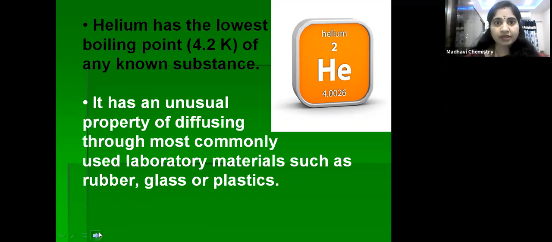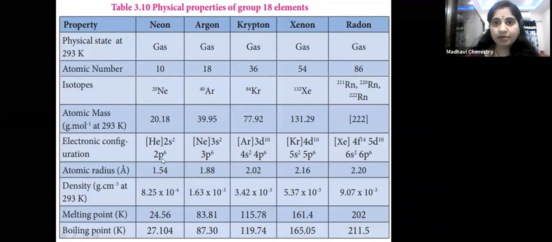Okay, children. Next, coming to the physical properties of group 18 elements, you can see here that neon, argon, krypton, xenon and radon are all gases. That's why these are called noble gases. Their atomic numbers are 10, 18, 36, 54, 86. If you add 8, 18, 18 and 32, you can get the atomic numbers of the remaining elements. Next, these have isotopes.